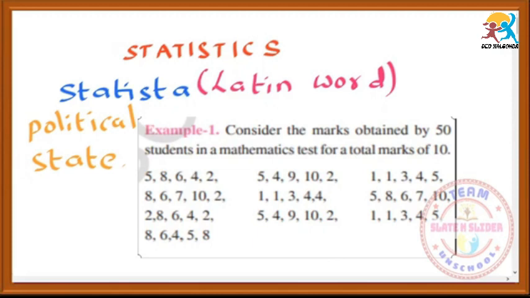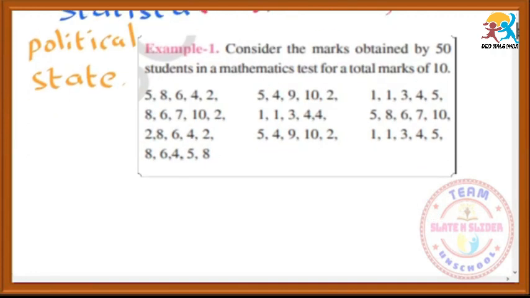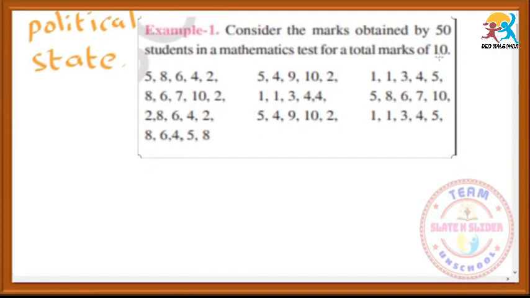Let us take one example. Consider the marks obtained by 50 students in a mathematics test for a total of 10 marks. In a classroom there are 50 students, and this exam is conducted for 50 students for 10 marks. So there are 5 marks, 8 marks, 6, 4, 2 like that. These are all the marks of 50 people.